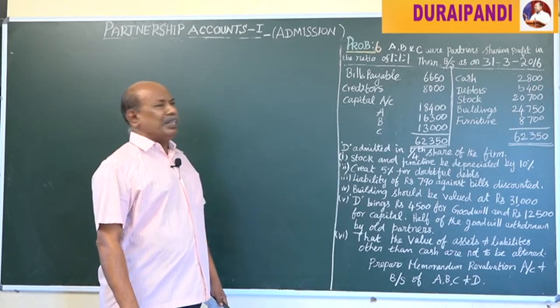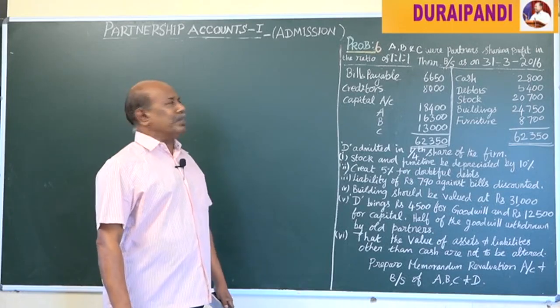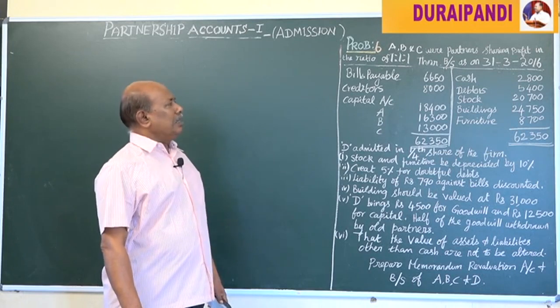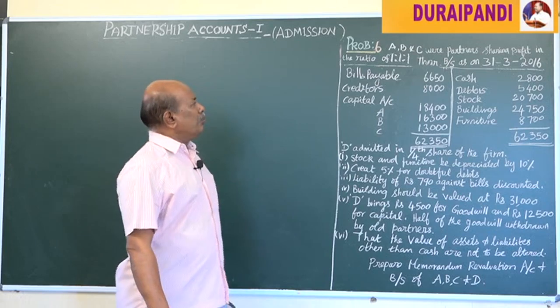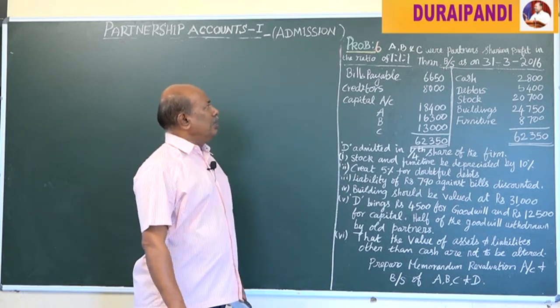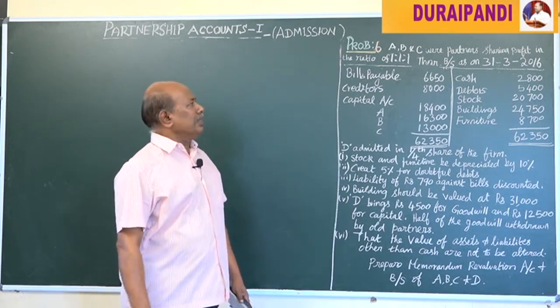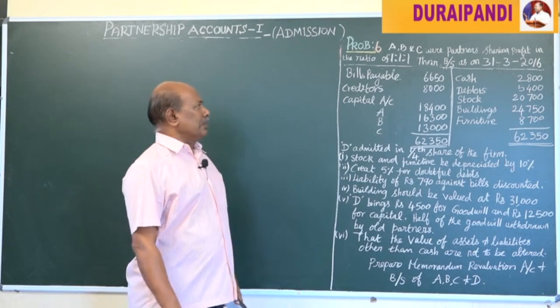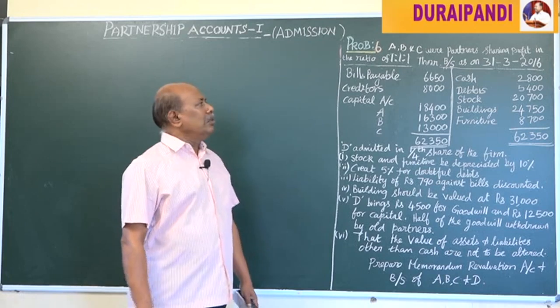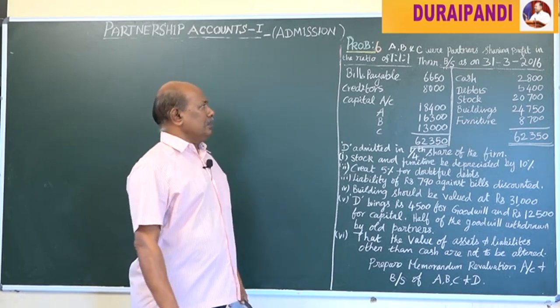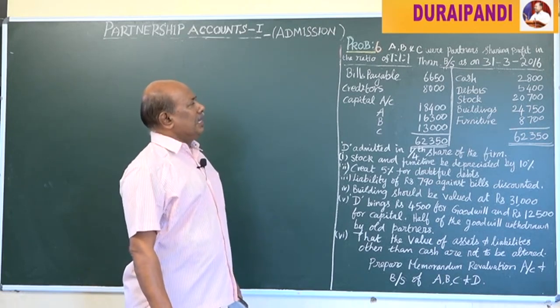Now we should see another problem, problem number 6. A, B and C were partners sharing profit in the ratio of 1:1:1. That is, they are all equal partners. They shared everything in equal proportion or equal ratio. Their balance sheet as on